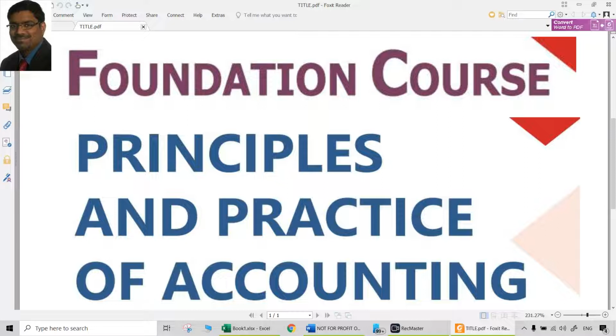What is important for solving the questions of this chapter is core conceptual clarity, and as discussed in the earlier session, the periodicity concept and accrual concept. The entire topic revolves around those two concepts. We solved some questions yesterday, and let us continue discussing a few more questions in the current session.